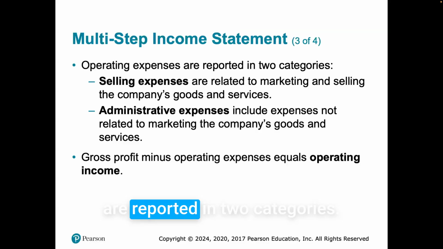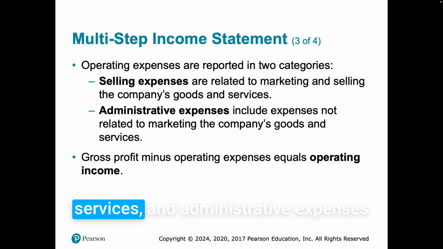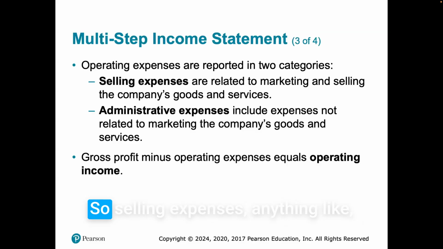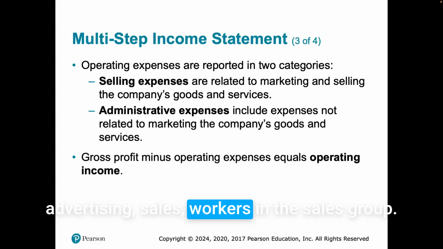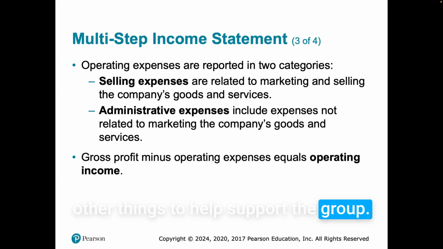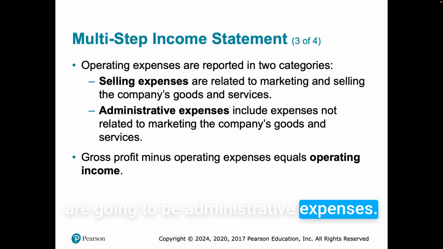Operating expenses are reported in two categories. Selling expenses are related to marketing and selling the company's goods and services, and administrative expenses include expenses not related to marketing the company's goods and services. So selling expenses are anything like advertising and sales workers in the sales group. Administrative expenses are anything on the operations side, HR, accounting, all these other things that help support the group. Even some higher supervision positions are going to be administrative expenses.